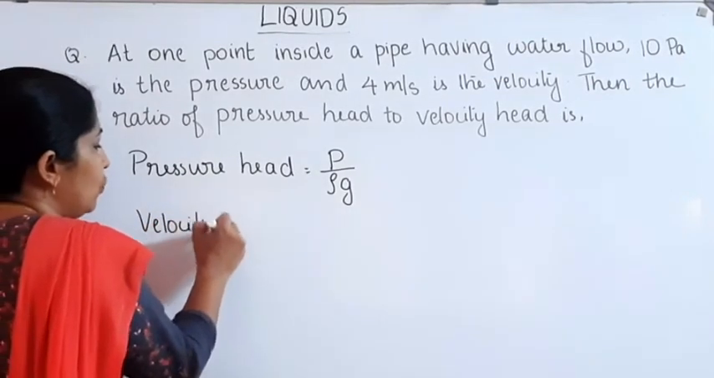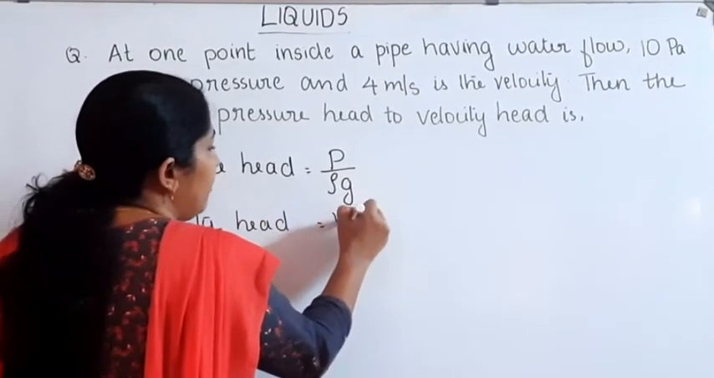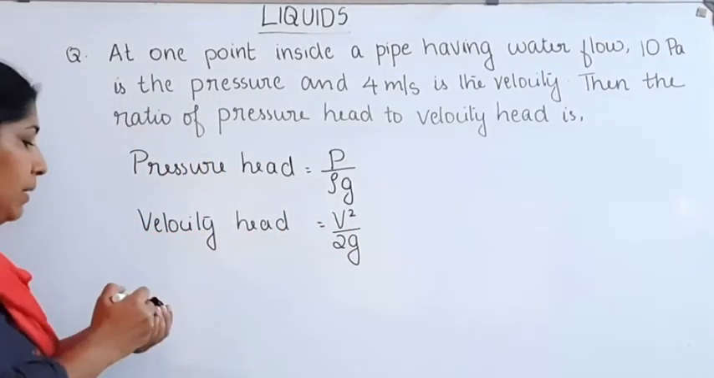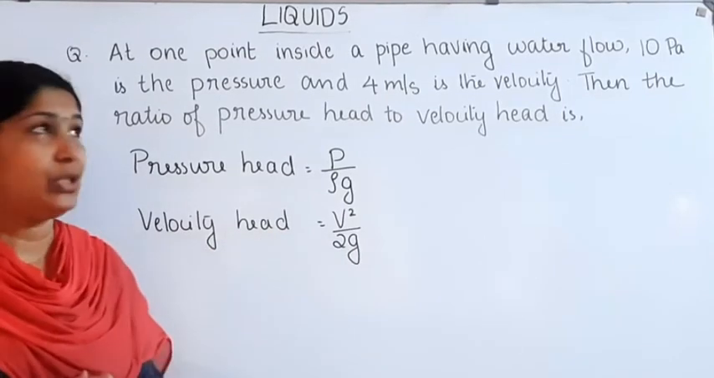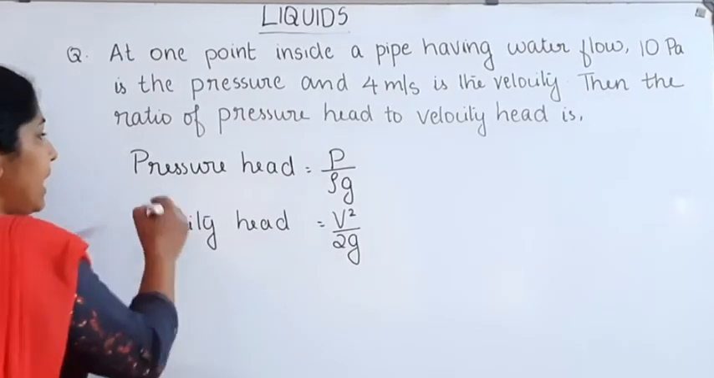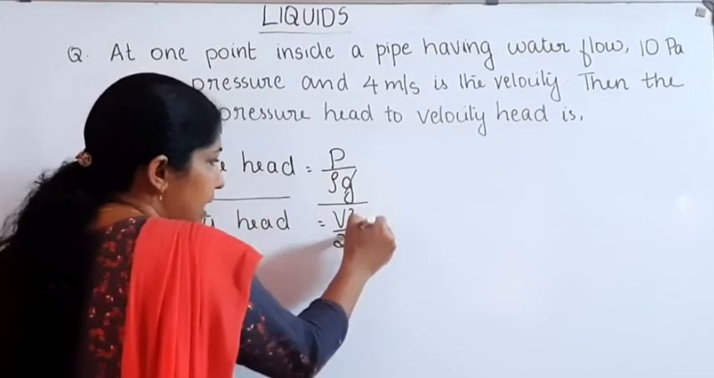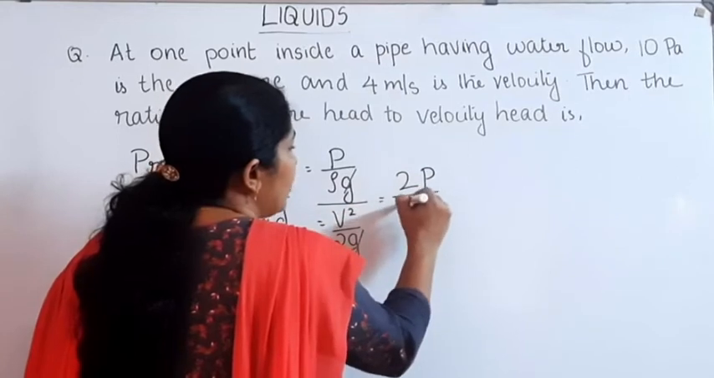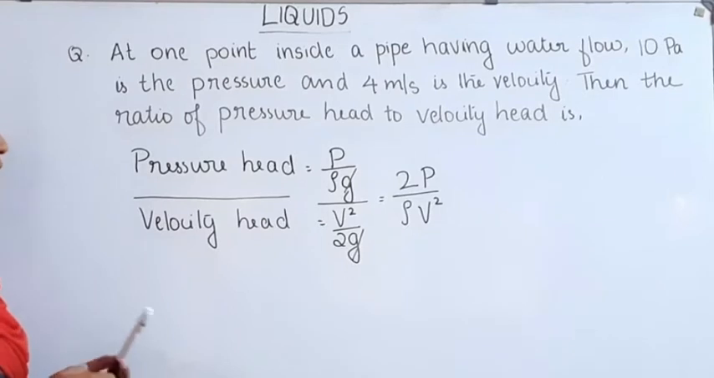And what about velocity head? Velocity head is equal to V square divided by 2G. Pressure head is equal to P by rho G and velocity head is equal to V square divided by 2G. Then what about the ratio of pressure head to velocity head? Pressure head divided by velocity head, G gets cancelled, then it is 2P divided by rho V square. That is the equation.